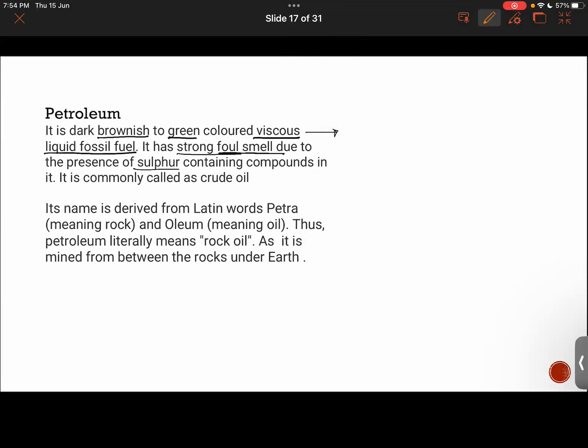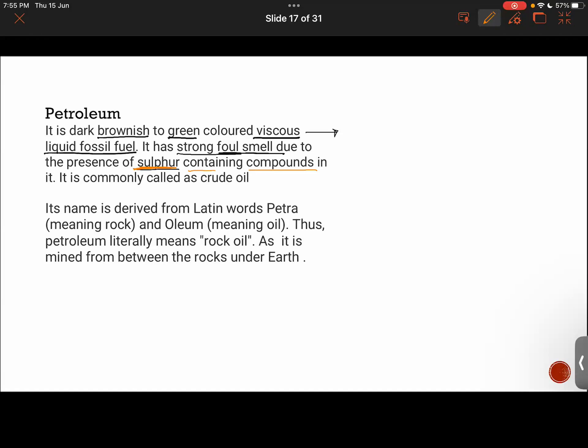Sulfur gives a very foul smell that is not very pleasant. Sulfur is not present in pure form in petroleum; it is always found in compound form.